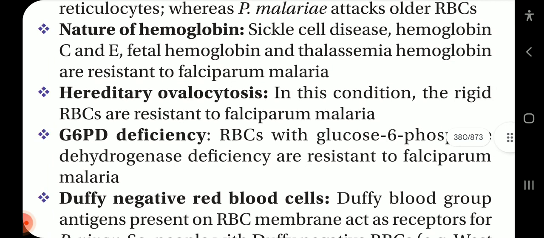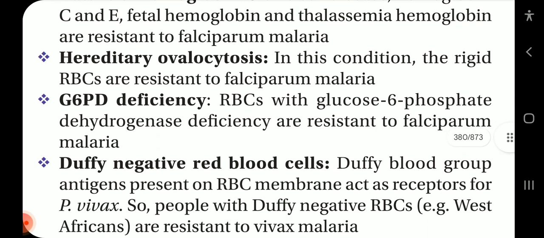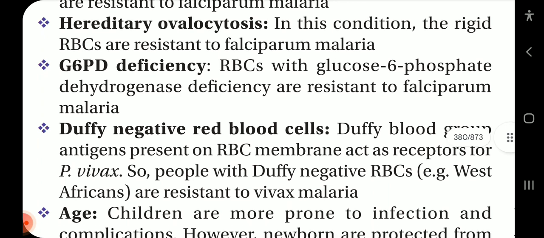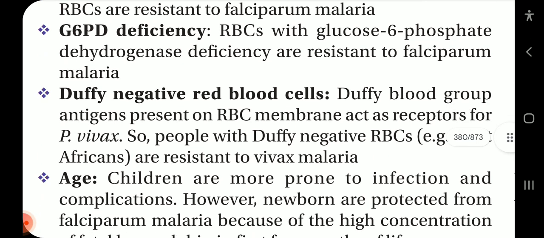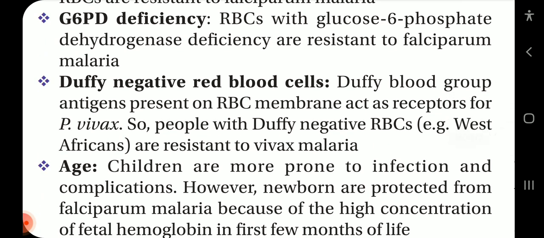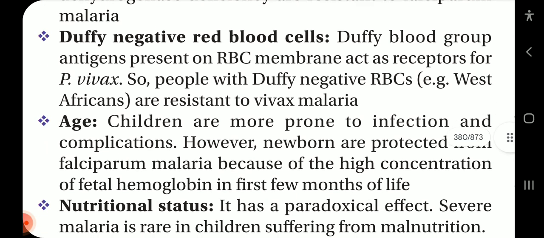Nature of hemoglobin. Sickle cell hemoglobin, hemoglobin C and E, fetal hemoglobin and thalassemia hemoglobin are resistant to falciparum malaria. Hereditary ovalocytosis. In this condition, the rigid RBCs are resistant to falciparum malaria. G6PD deficiency. RBCs with G6PD deficiency are resistant to falciparum malaria.